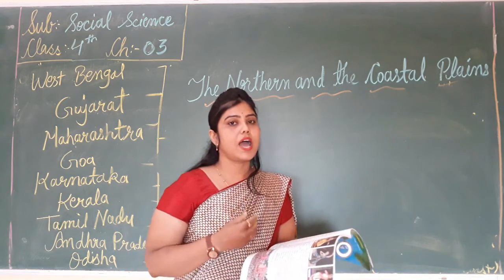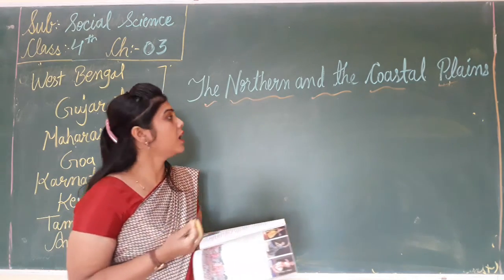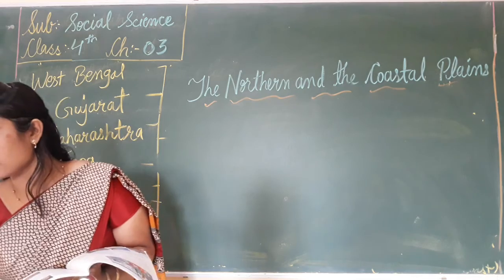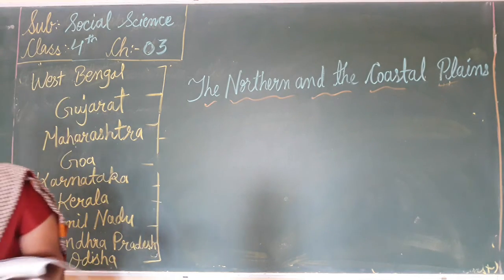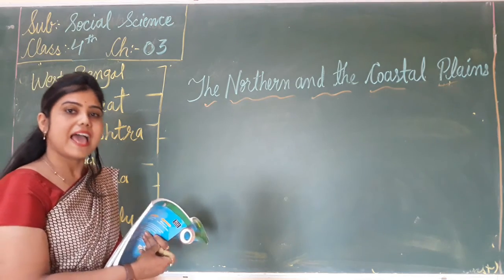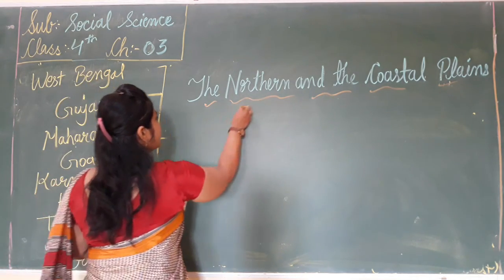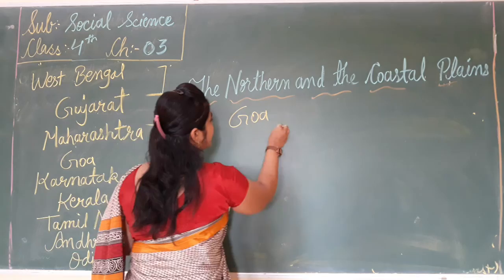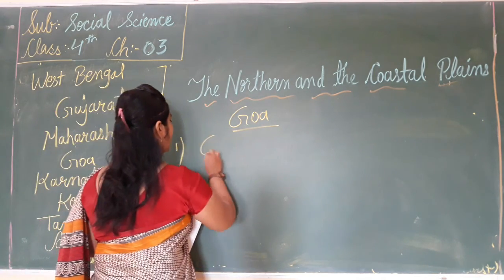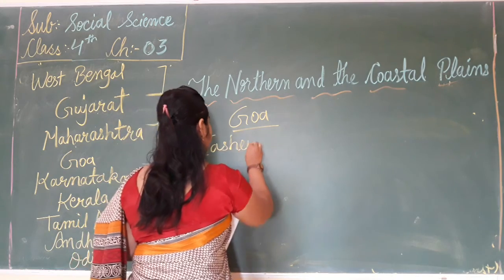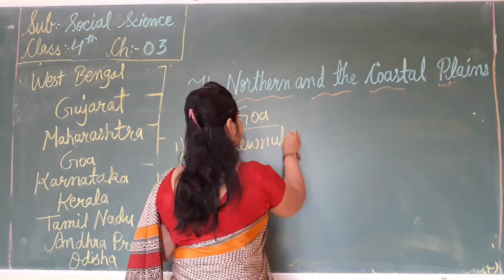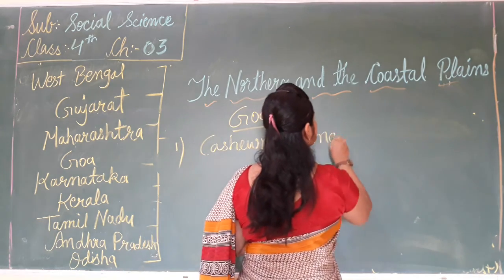So, Goa is part of the coastal plains. And what is famous in Goa? Yes, Goa is famous for cashew nuts and mangoes. So, we have learned about Goa, and it is famous for cashew nuts and mangoes.